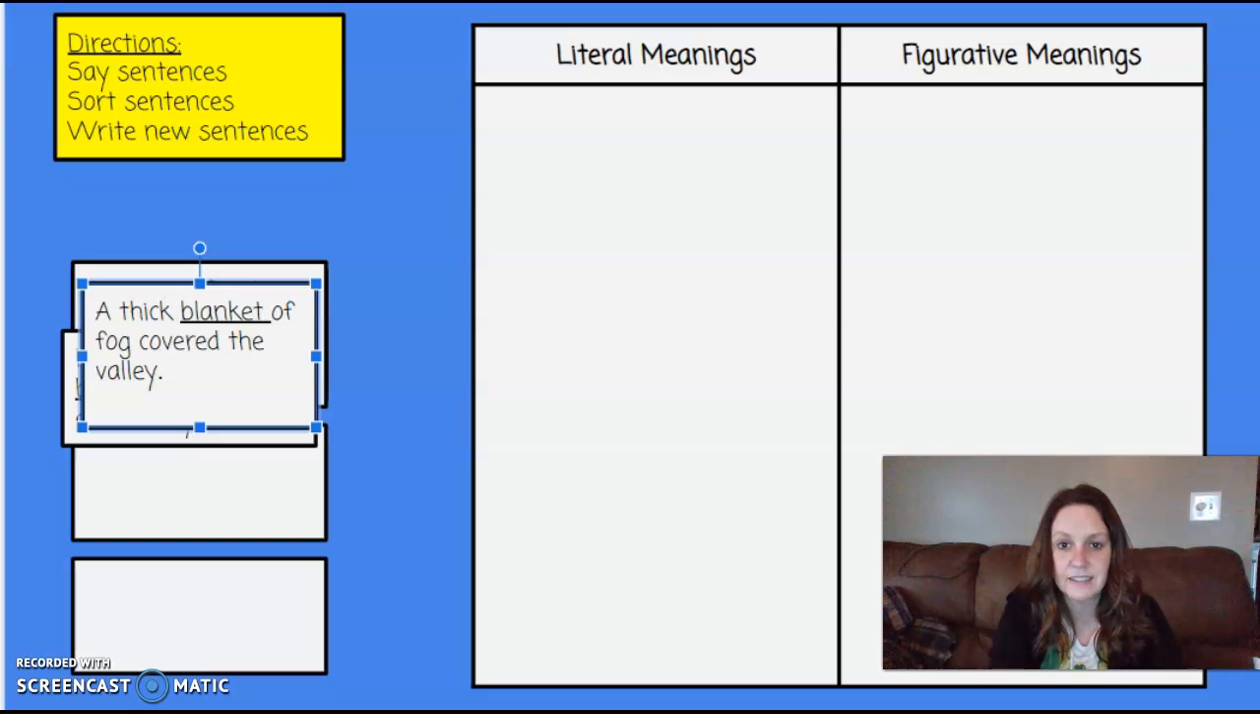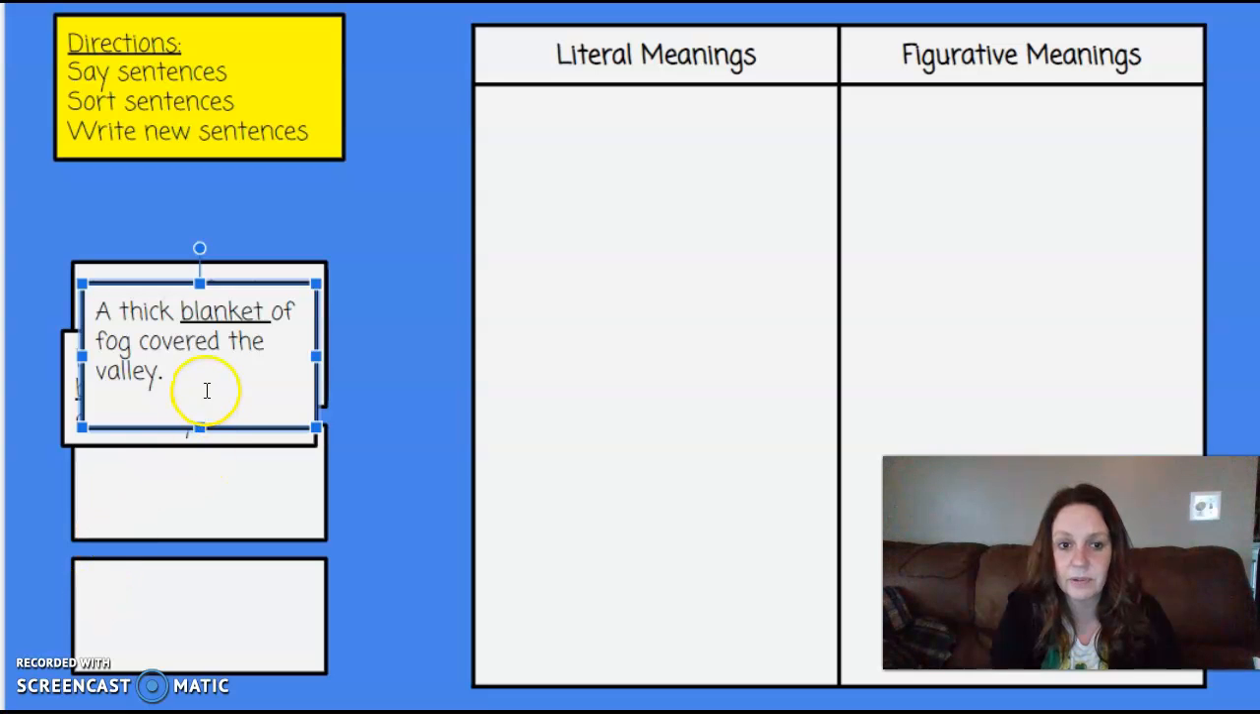Today in your phonics lesson, you discussed more about the literal and figurative meanings of words. Today, for your phonics activity, you are going to be reading some sentences and you're going to be sorting them by whether they are using the word in a literal way or in a figurative way.